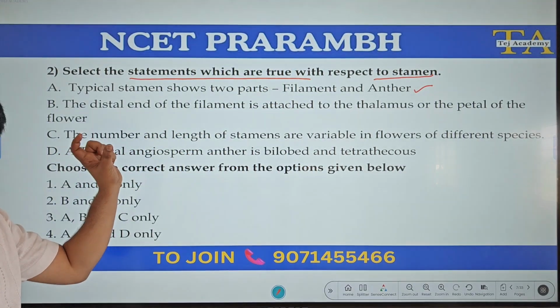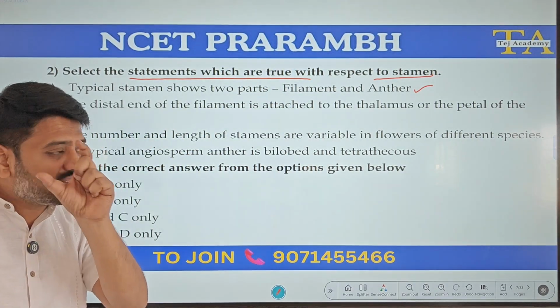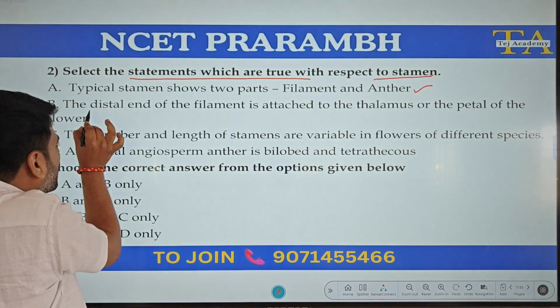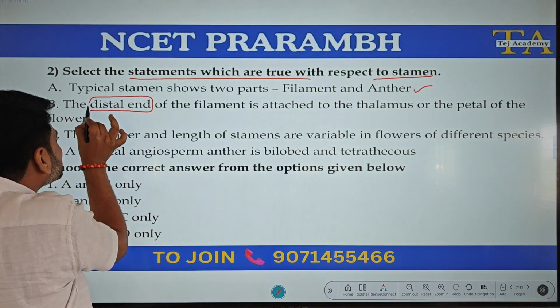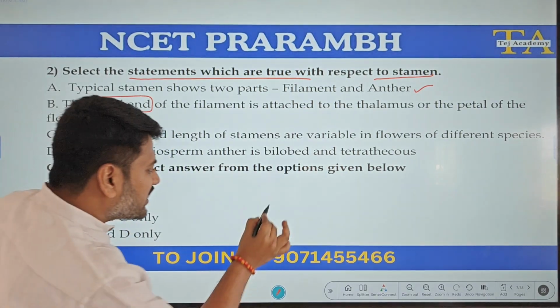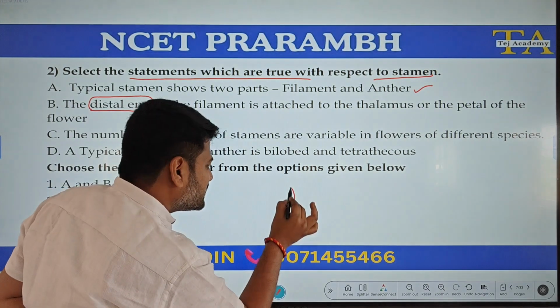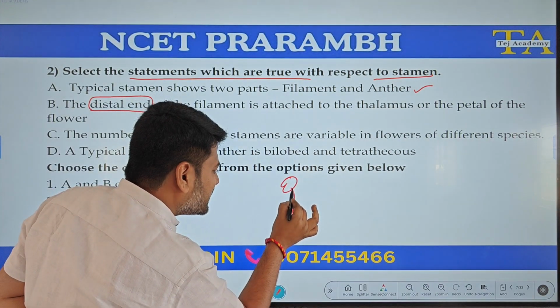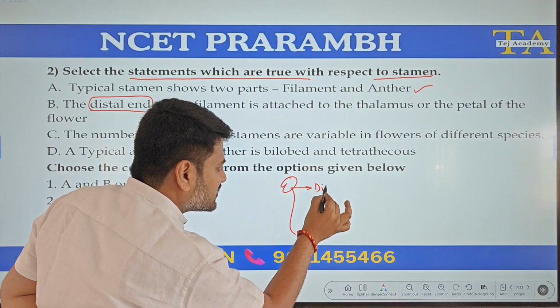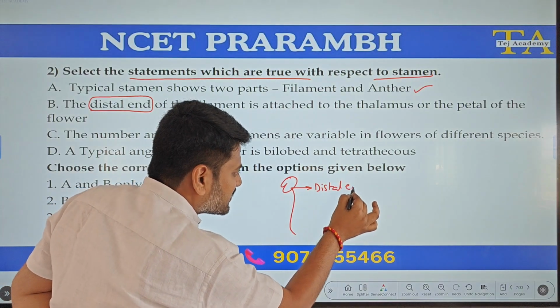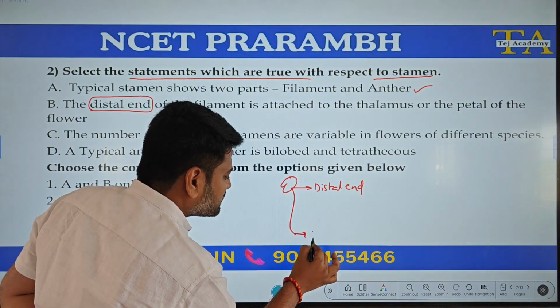So, it seems to be correct, but we should be very careful with respect to what end they are mentioning. Generally, in a stamen, the distal end is this, and this is the proximal end.